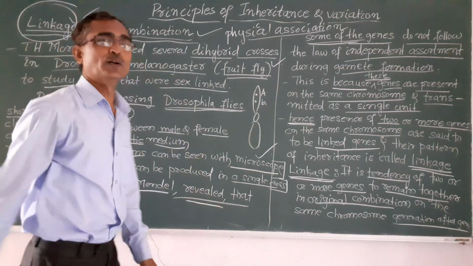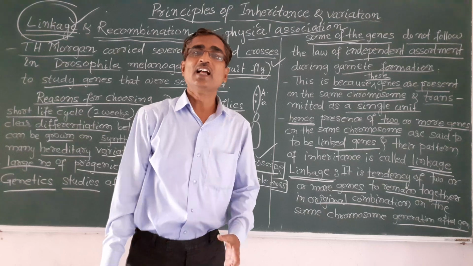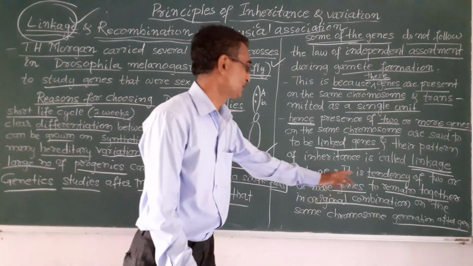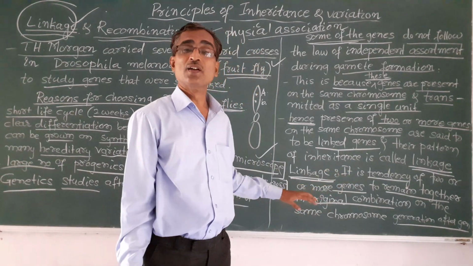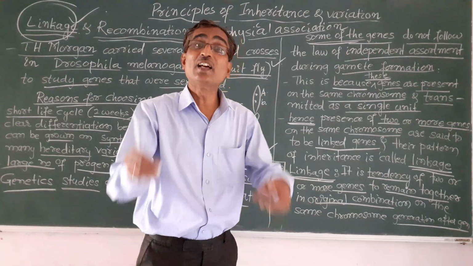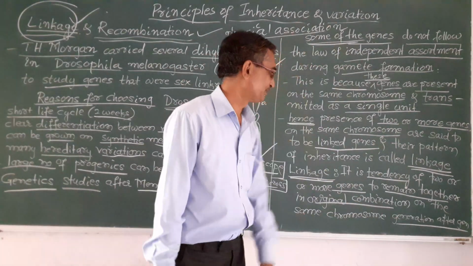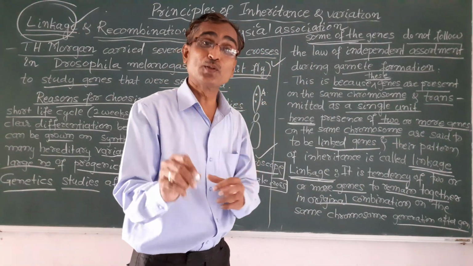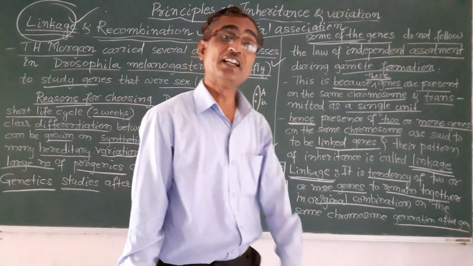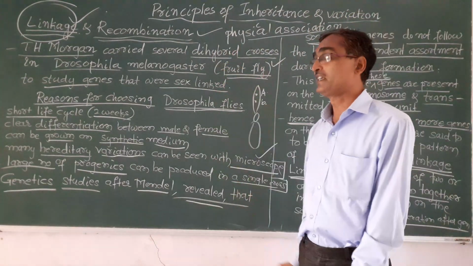So in linkage, what happens? Linkage is nothing but the tendency of two or more genes to remain together in their original combination on the same chromosome from generation to generation. That is known as linkage.